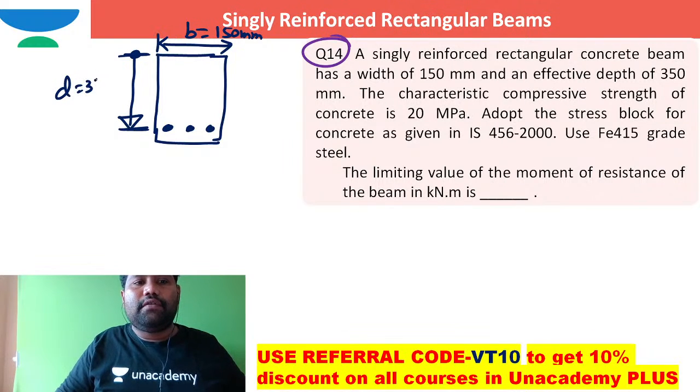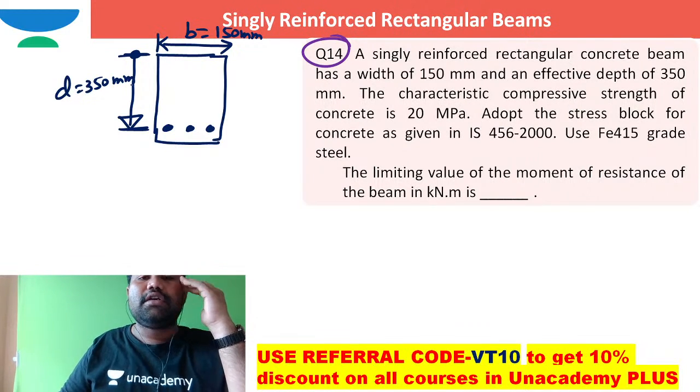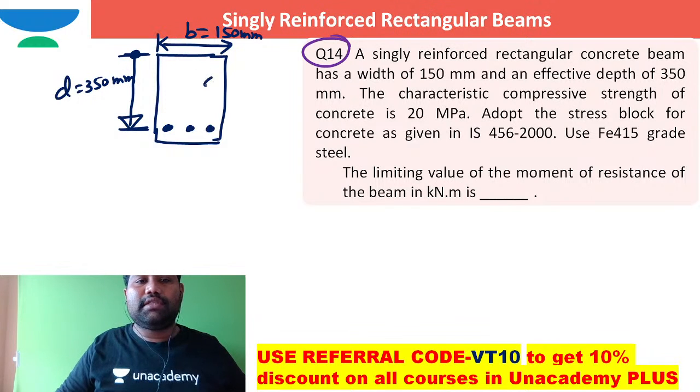The characteristic compressive strength of concrete is 20 megapascal.